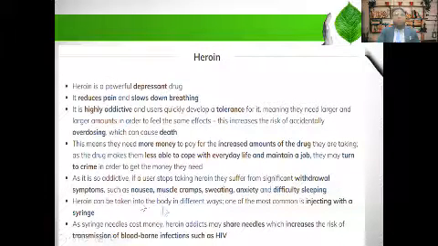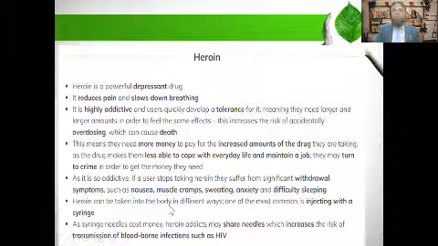Heroin can be taken into the body in different ways. One of the most common is injecting with a syringe.